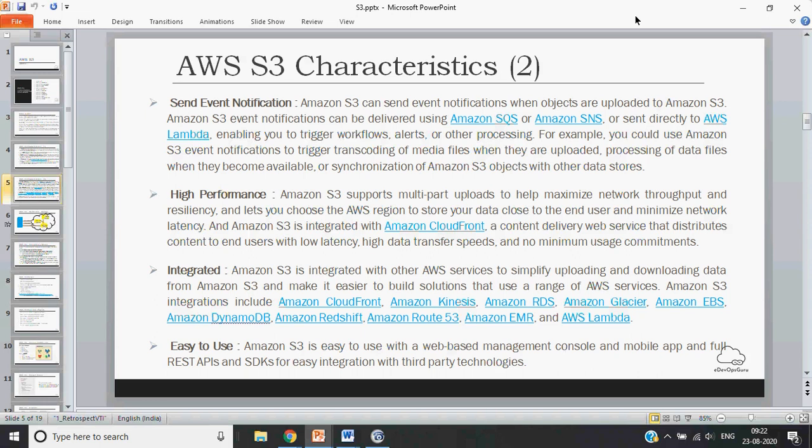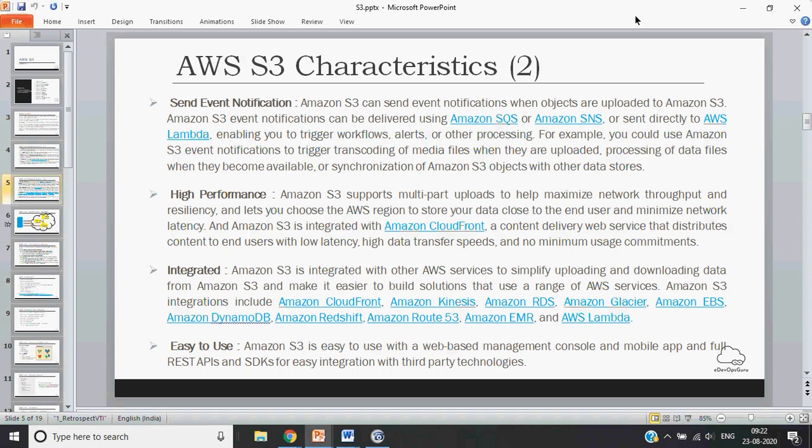Then S3 can be integrated with different services for content delivery services, for low latency, high data transfer rates, and those other things. And integration basically, S3 can be integrated with any service which needs to upload or download data, which needs to store or consume stored data.